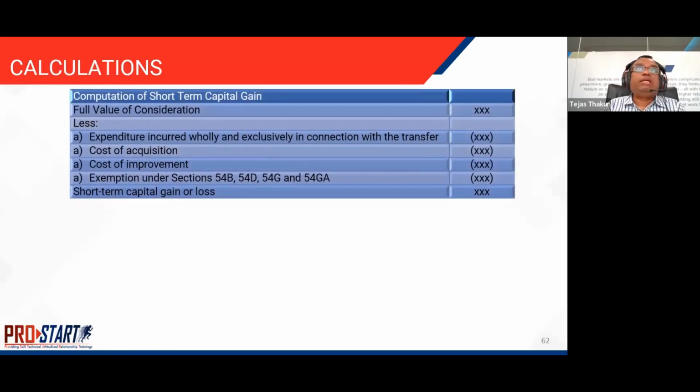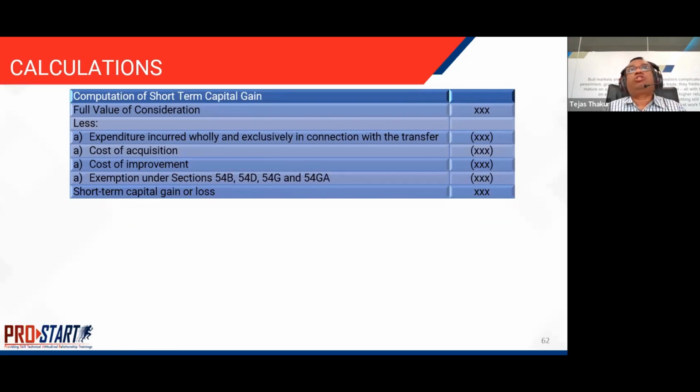This is how short-term gain is calculated. The full value of consideration is the full sale proceeds that you receive on sale of the asset. You reduce the expenditure which you have incurred wholly or exclusively in connection with the transfer. So if there is any expense related to that transfer, you can reduce that from your consideration. Then the cost of acquisition, cost of improvement, and exemptions under section 54B.